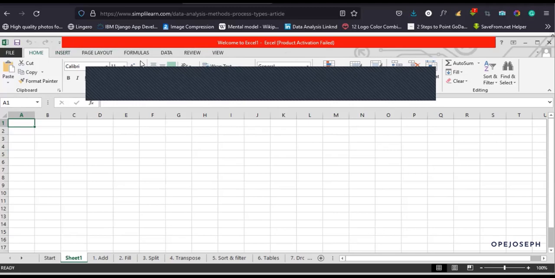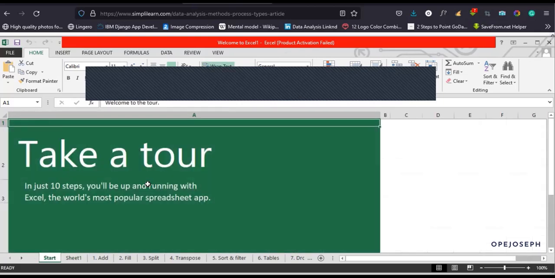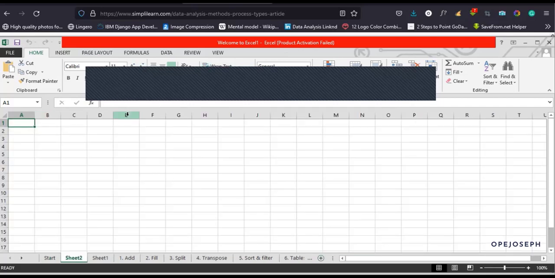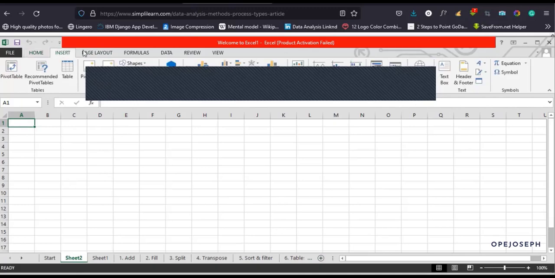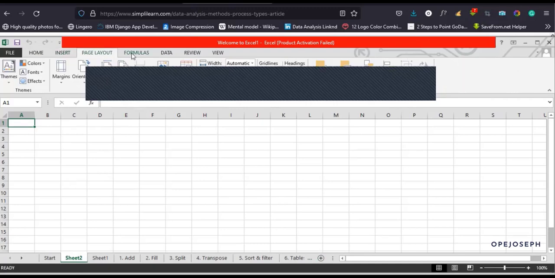When you open up your Microsoft Excel and click on new, or you just open the worksheet in your Google Drive, you're going to see a page like this. But you can click on plus to add a new sheet in order to see a fresh page like mine. This is the menu bar. It contains different tools in Microsoft Excel, so be very free to play with it. It's not going to harm your computer or destroy it.